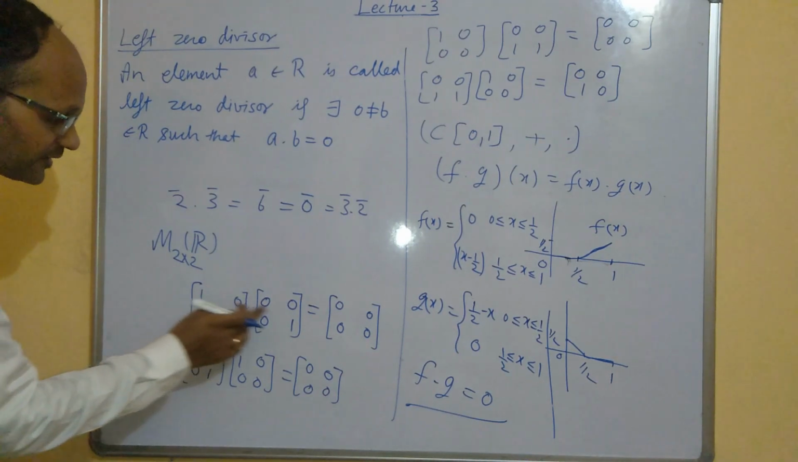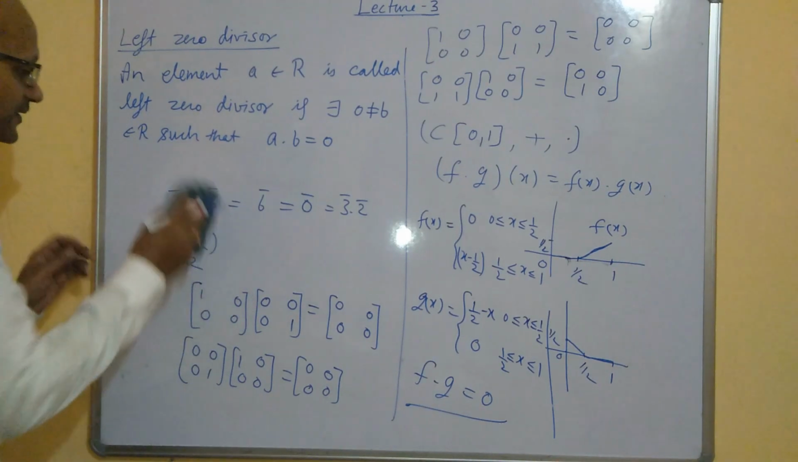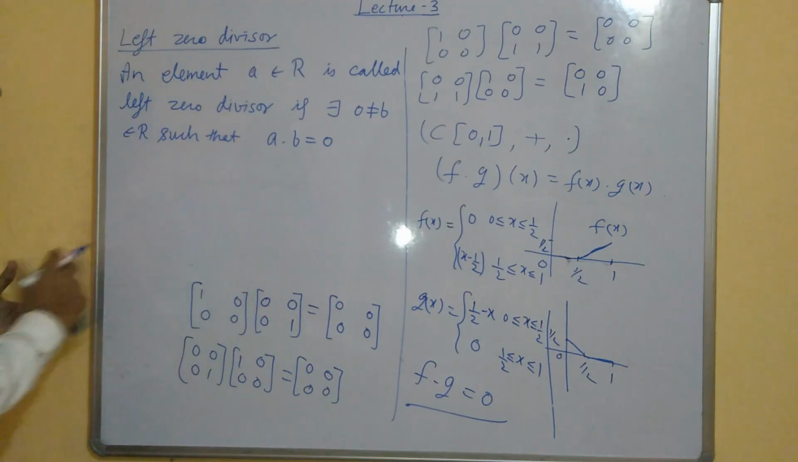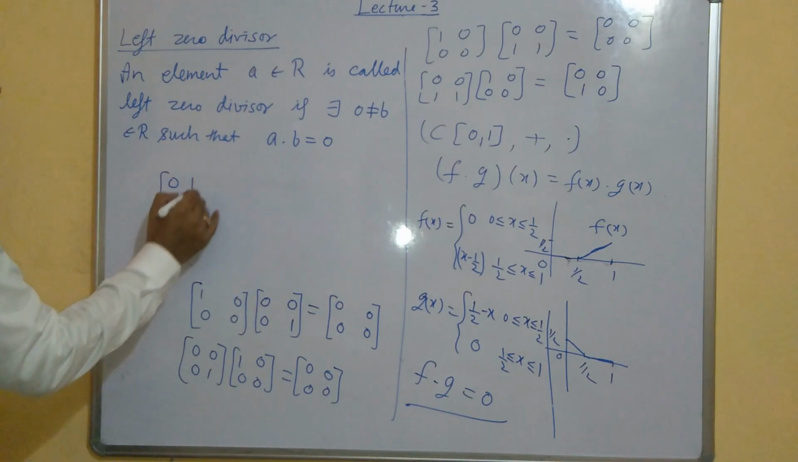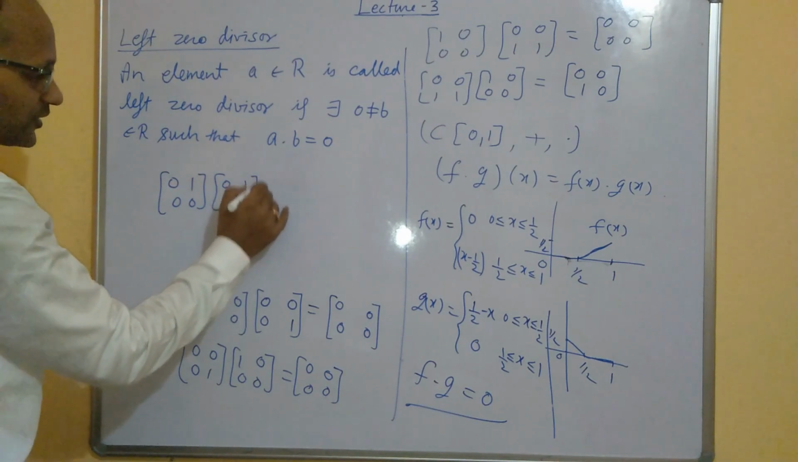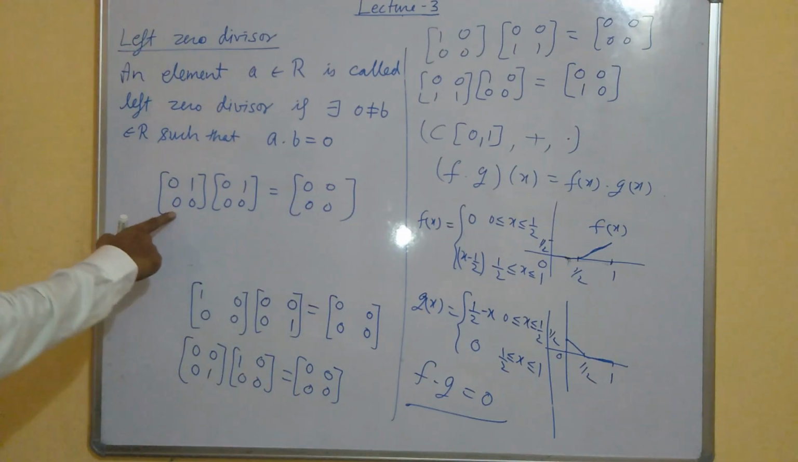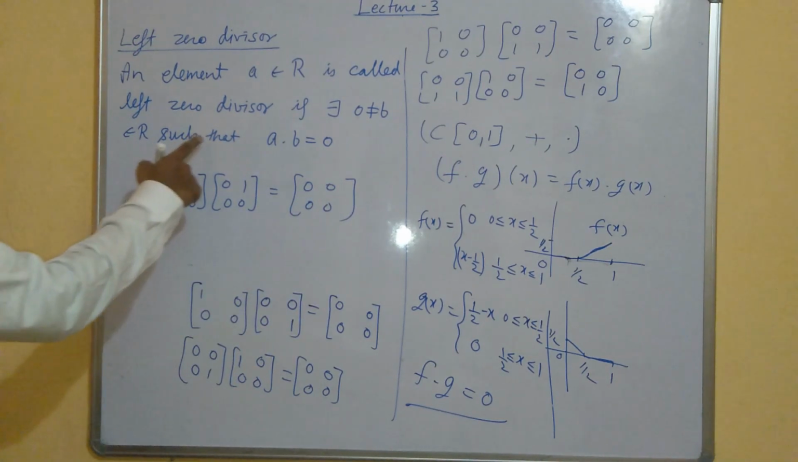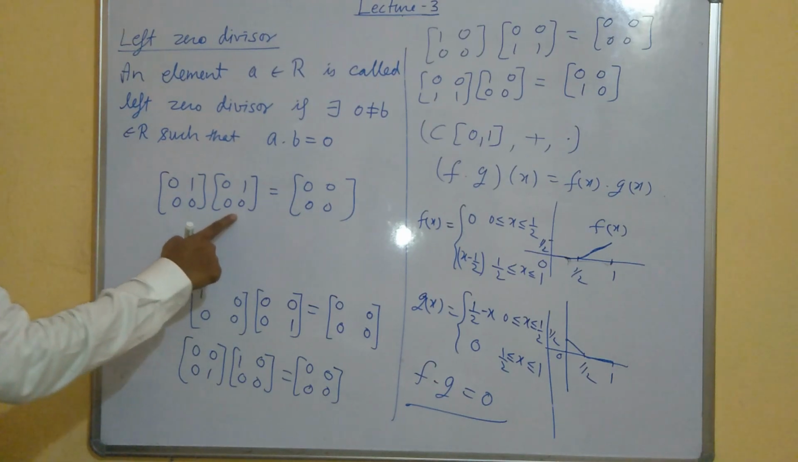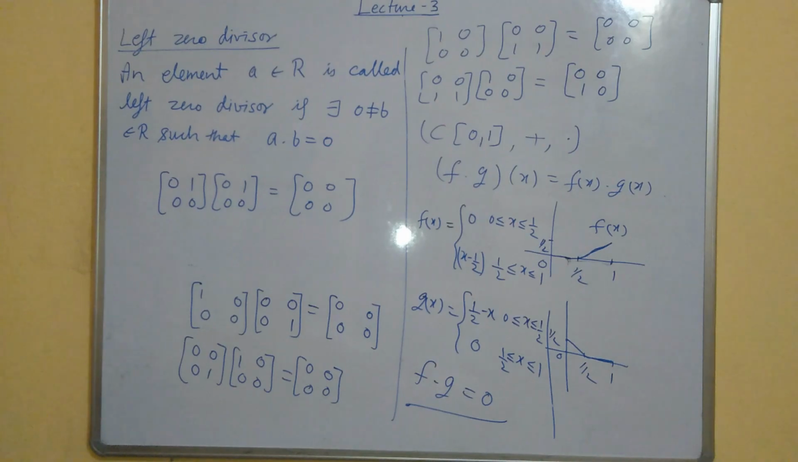It may also happen that these two elements are the same. For example, if you take a matrix like 0 1 0 0 and 0 1 0 0, then you will get 0 0 0 0. So this is the left zero divisor by our definition because there exists a non-zero element, that may be the same element, such that their product is 0.